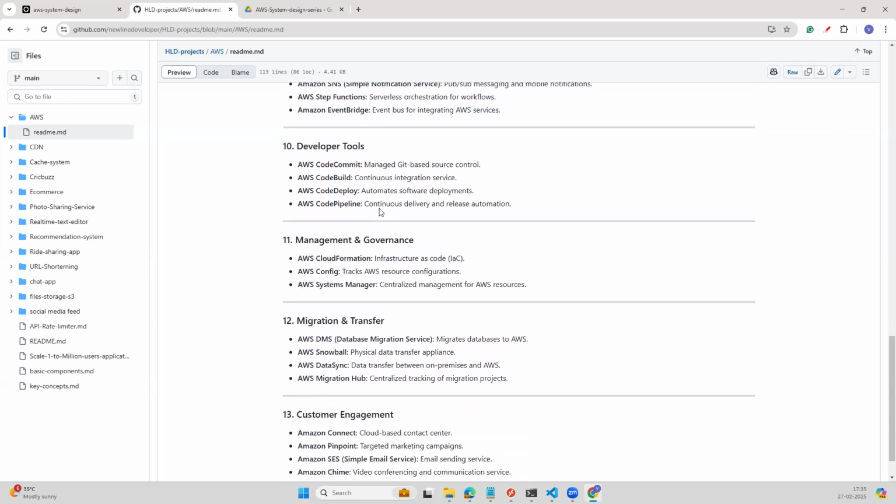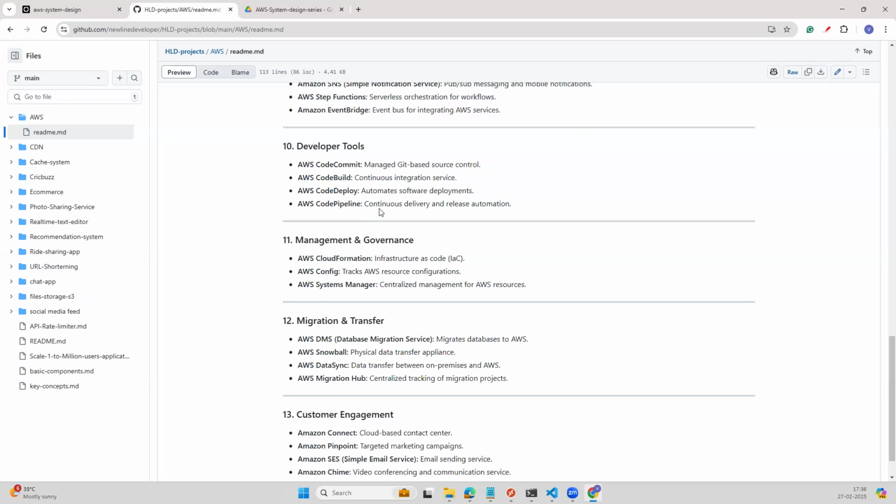developer tools category. Here we can see CodeCommit, which is a managed Git-based version control tool. Okay, a code version control tool. And then we have CodeBuild, which is generally used as a continuous integration service. Once your changes are committed, it will start to build and take the artifacts, and then we can store the artifacts in any one of the services like ECR. If it's a container application, then we can store it in ECR. If we have to zip the artifact, then we can use S3, so everything we can do in CodeBuild.